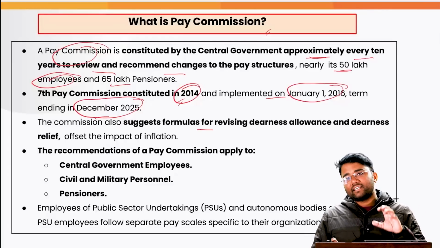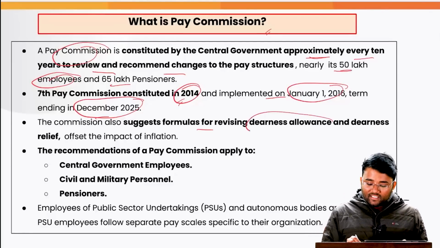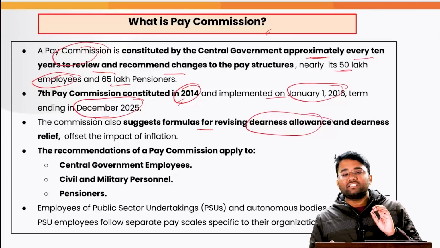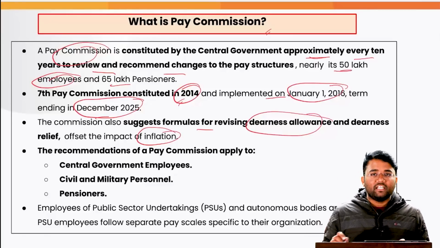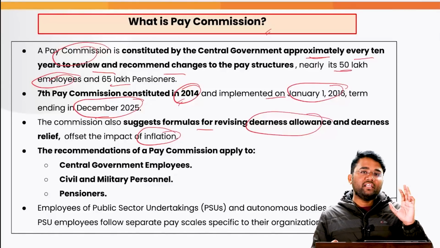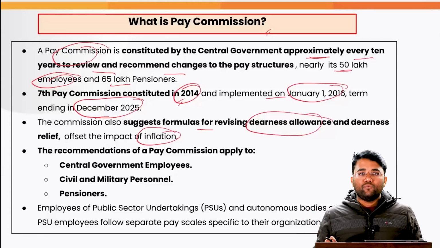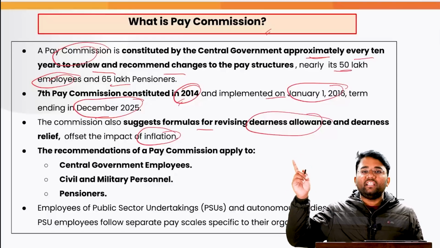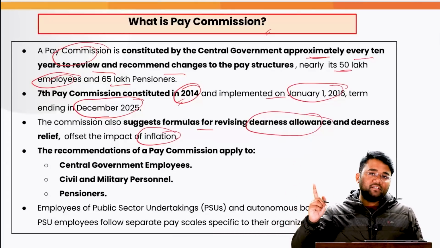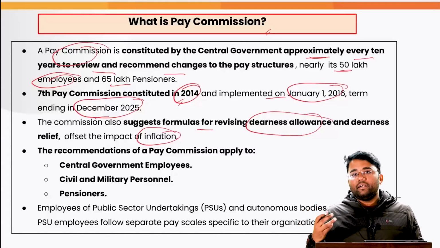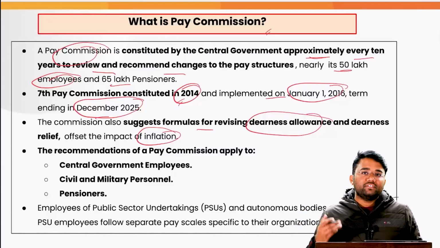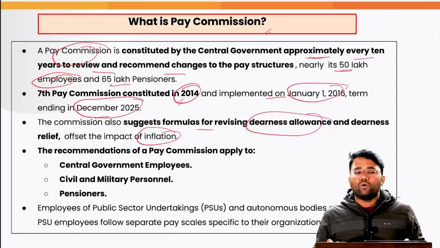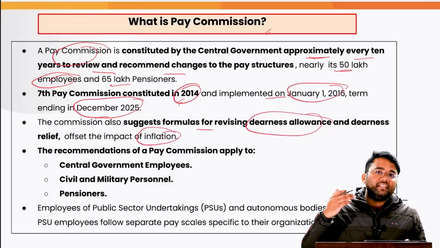Majorly, the commission recommends a formula for revising the dearness allowance and dearness relief, which will offset the impact of inflation. If a person was earning 100 rupees in 2014, from 2014 to 2025 we have seen a significant increase in inflation. So the commission will recommend what the increase in dearness allowance and dearness relief should be to offset the impact of inflation. Also, there can be various other recommendations.